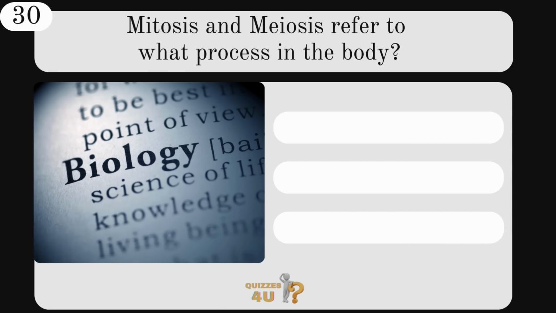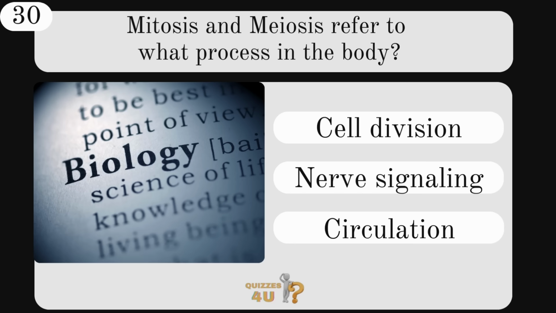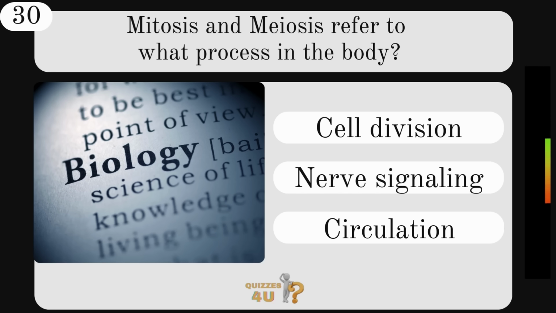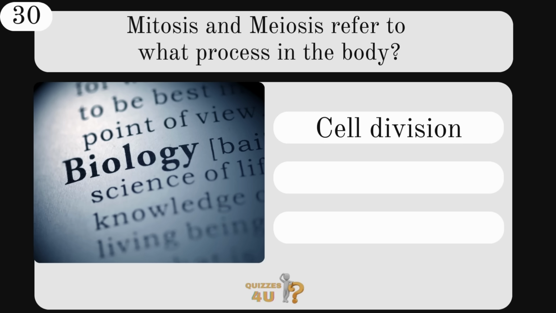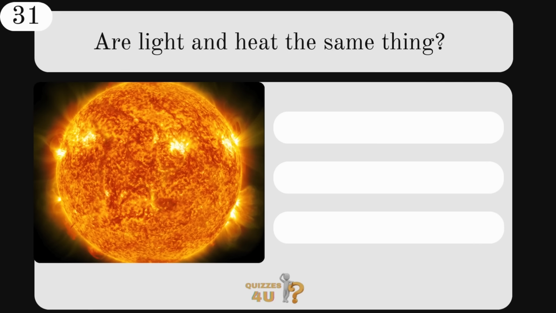Mitosis and meiosis refer to what process in the body? Cell division, nerve signaling, or circulation? They refer to cell division. Are light and heat the same thing? Which do you think, no or yes?